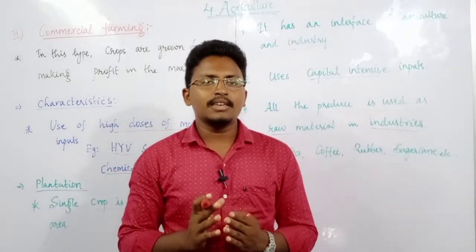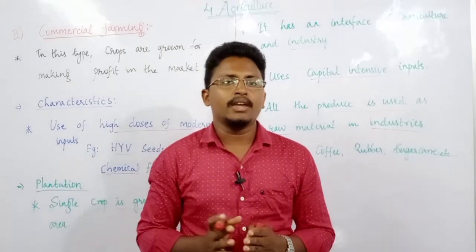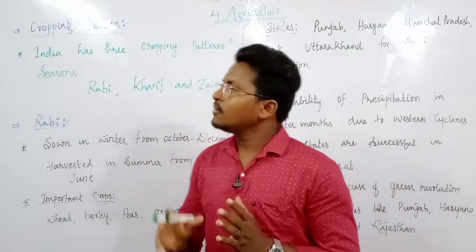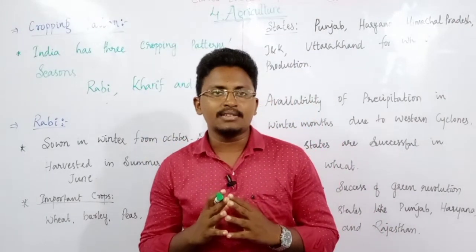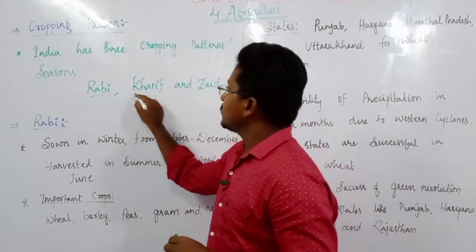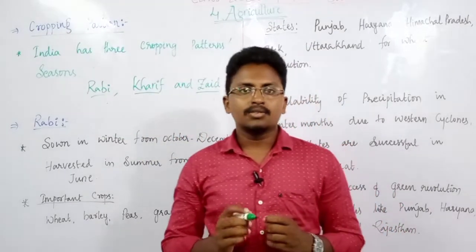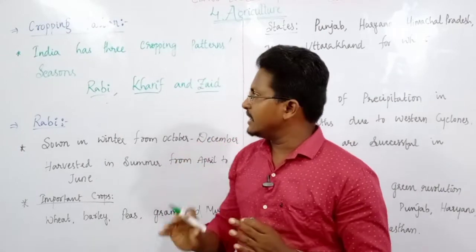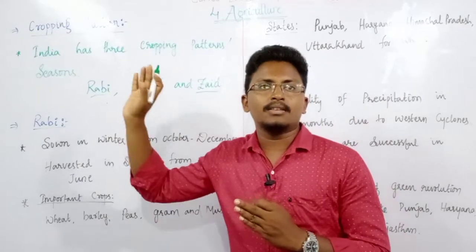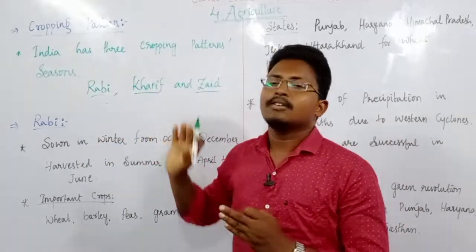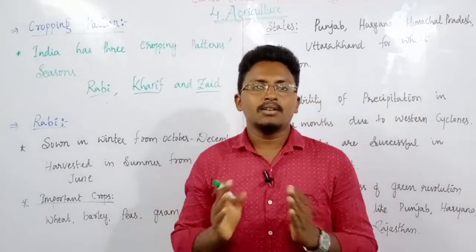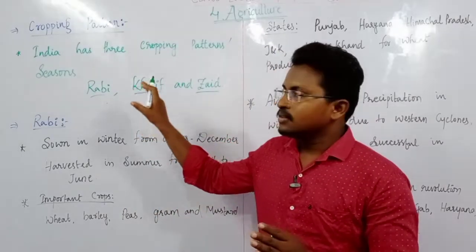Next, we will see about the cropping pattern in India. Let us discuss the cropping pattern in India. In India, we mainly follow 3 different seasons for growing crops. They are Rabi, Kharif as well as Zaid. So now let us discuss in detail about Rabi, Kharif and Zaid: when the seeds are sown in these seasons, when they are harvested, what type of crops are grown, and which states are famous. All these things we will see in this topic.